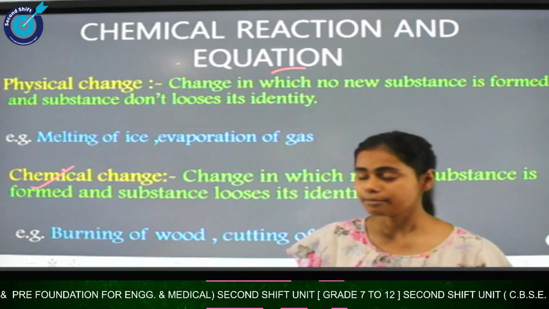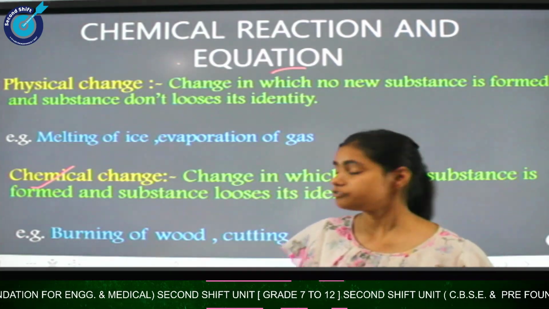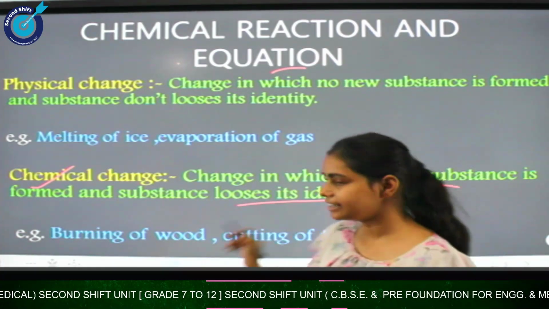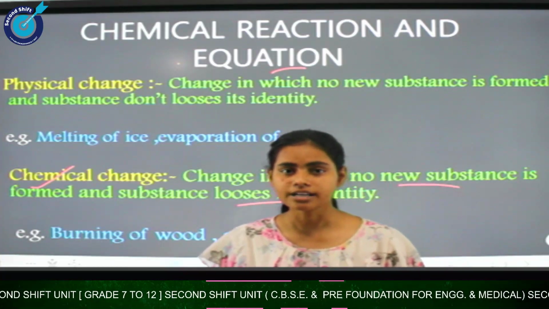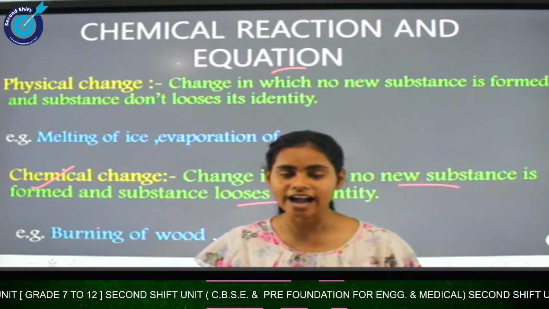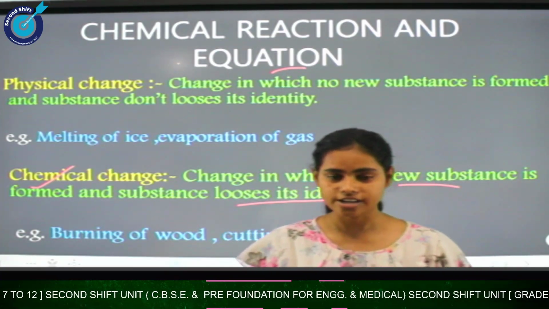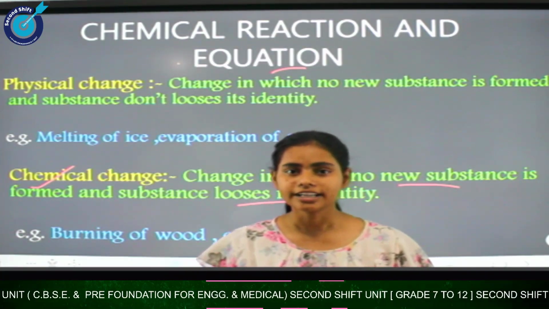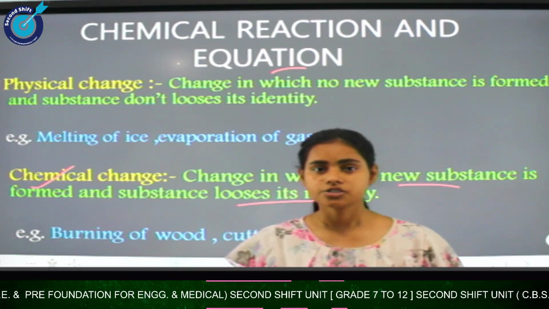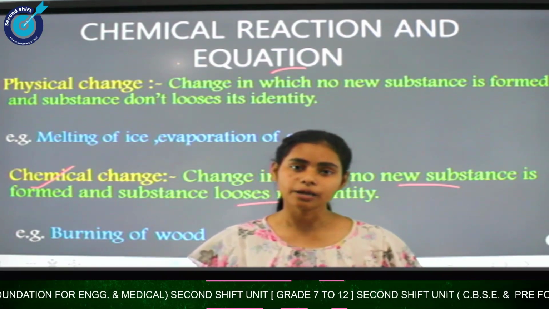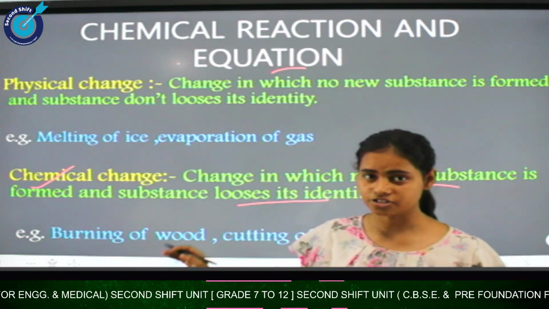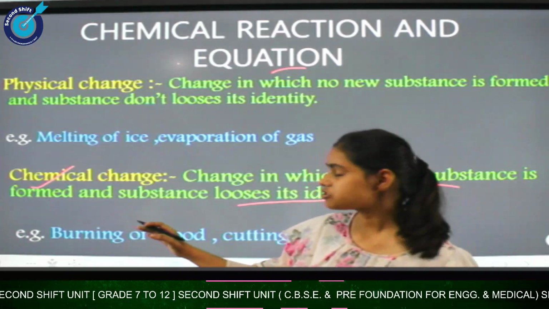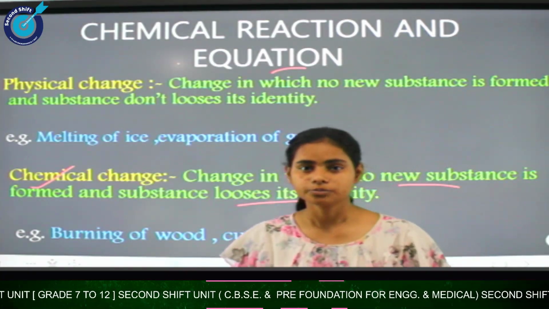While talking about chemical changes, it is a change in which a new substance is formed and the substance loses its identity. Let us take an example of chemical change. When we take a piece of paper and burn it, it gets converted into ashes and smoke, which have totally different properties from that paper. It is very simple: in physical change, no new substance is formed, and in chemical change, a new substance is formed. I hope you are getting my points.